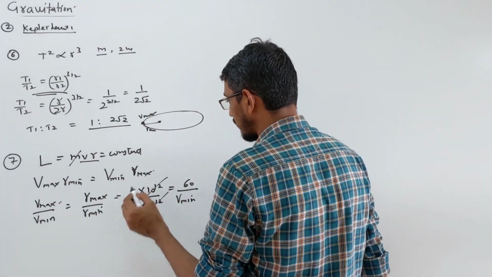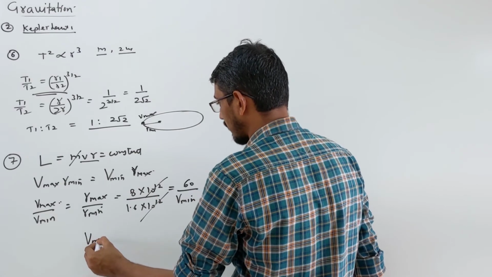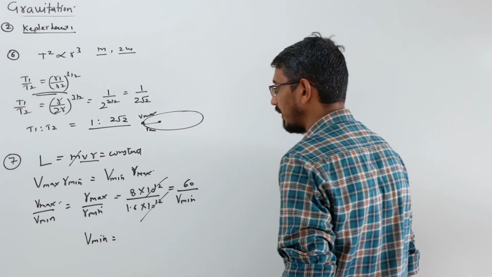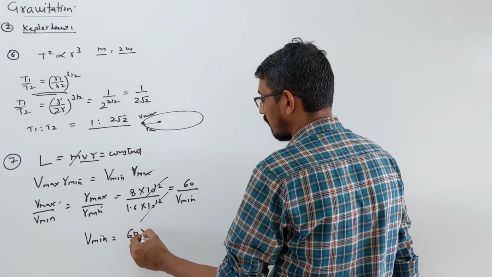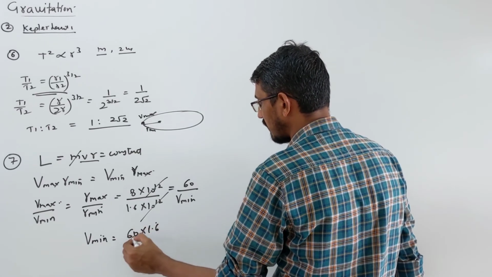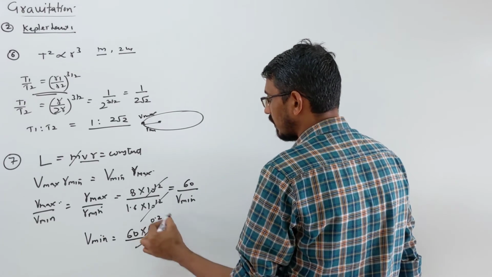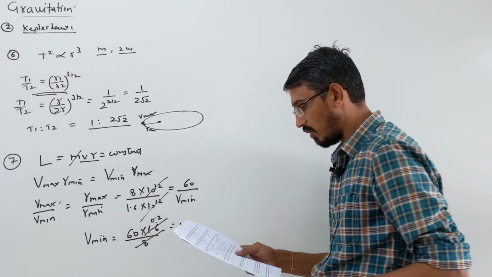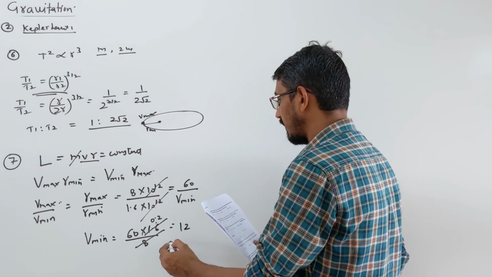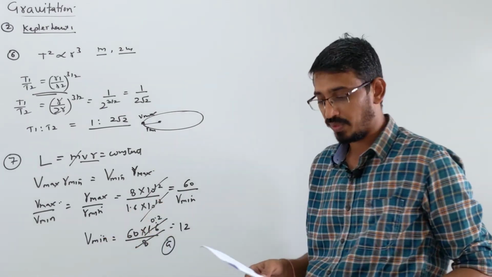Okay, this power you can cancel here. So V minimum will be this answer. This is V minimum we want to find. So V minimum becomes 60 into 1.6 by 8. 1.6 by 8 is 0.2 times, so that becomes 12. Is that option given? Yes, the first option is given here. Meter per second, the same unit you would write.